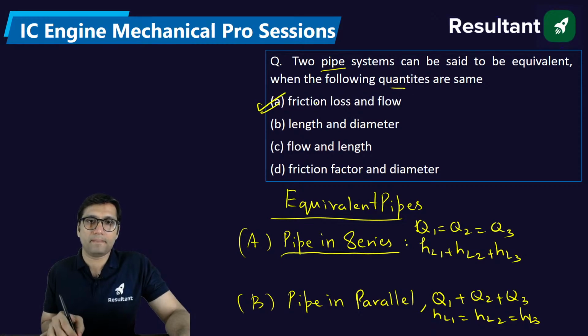if it is parallel connection, then frictional loss will be same. If it is series connection, then flow, meaning flow rate or discharge, will be same.